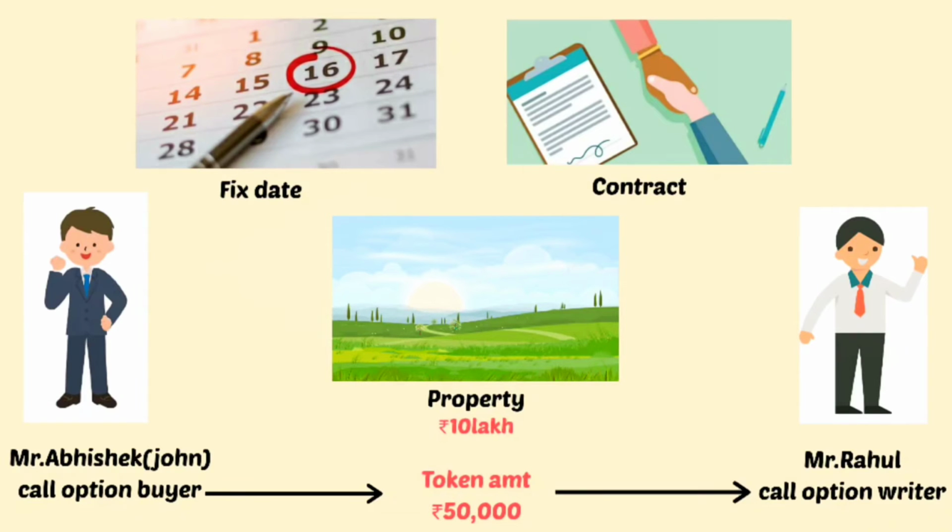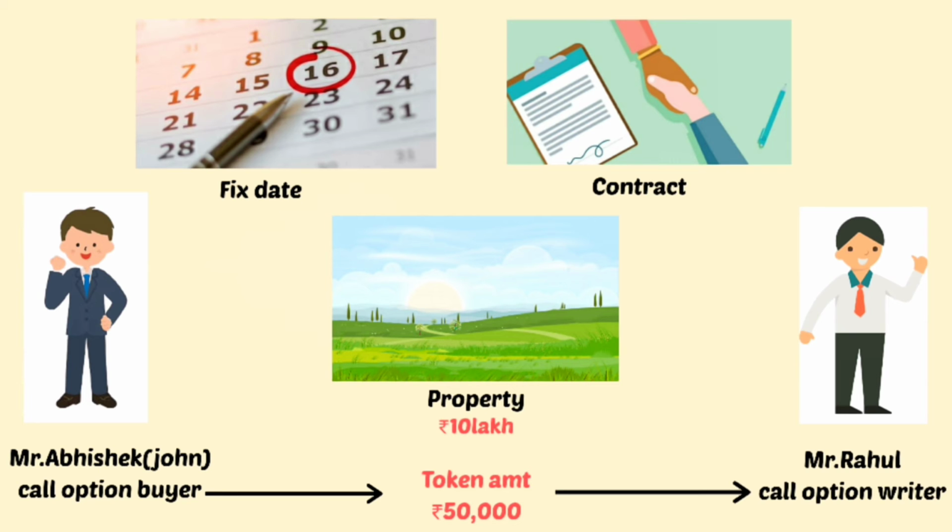Let's understand with an example. Mr. Abhishek is a businessman and wants to buy an acre of land from Mr. Rahul with a market value of rupees 10 lakh. There is news that the government may soon take a decision to build an airport at a distance from it. Mr. John knows that as soon as the government decides, the price of the land will increase.